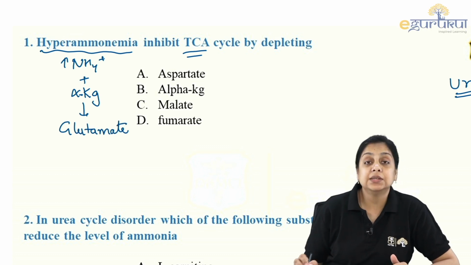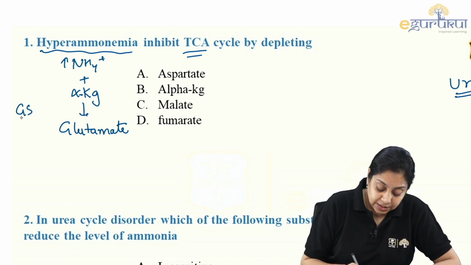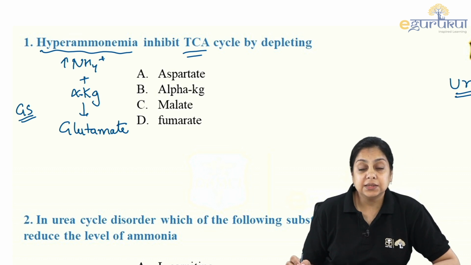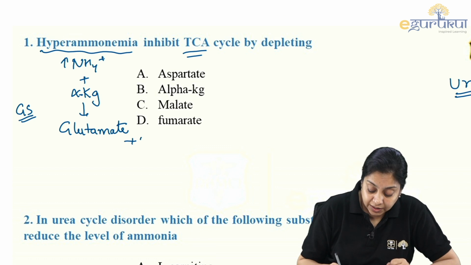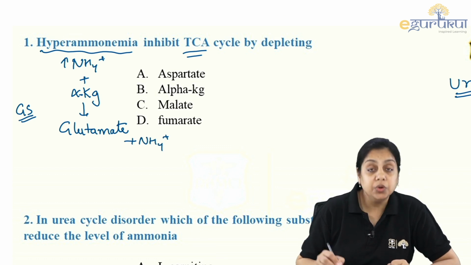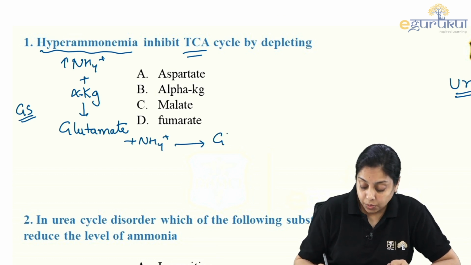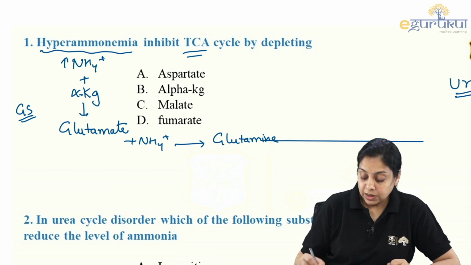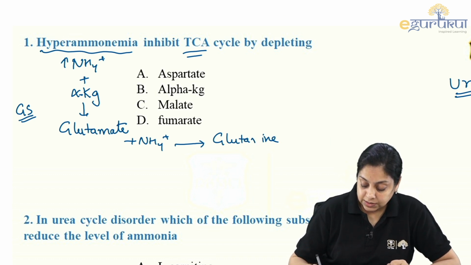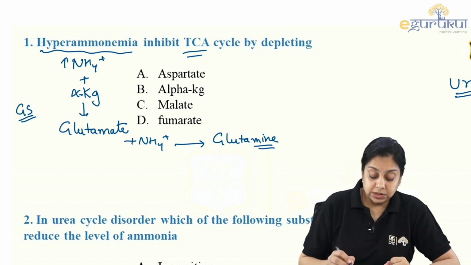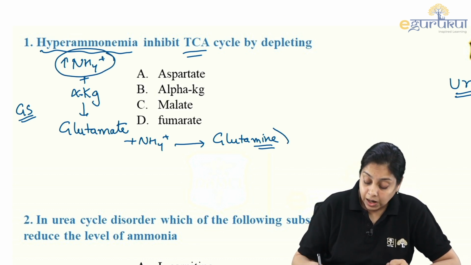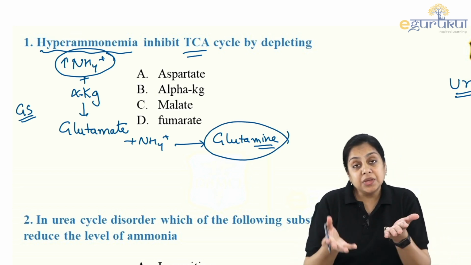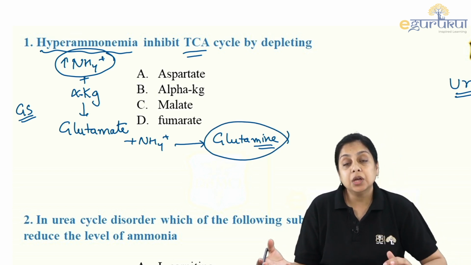There is an enzyme, glutamate synthase, that synthesizes glutamate. Again, glutamate can combine with one more ammonium ion and form glutamine. Another enzyme helps in this synthesis. So the body tries to compensate for increased ammonium ions by forming glutamine.